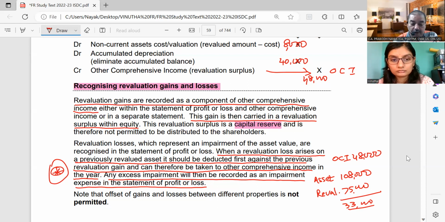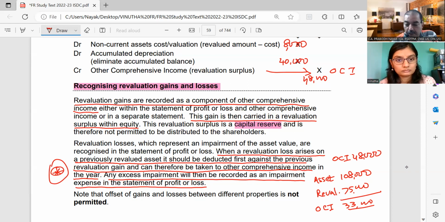But now the problem is that I'm already having an OCI. I'm already having a gain. So first that 33,000 will be adjusted against the gain. So that means this 33,000 now will be transferred to OCI because the full amount can be adjusted against 48,000. And in the OCI, the balance will now be reduced to 15,000. 48 minus 33, it will be 15,000.